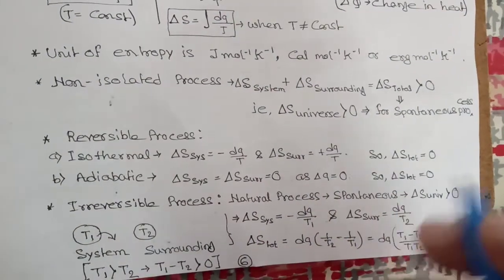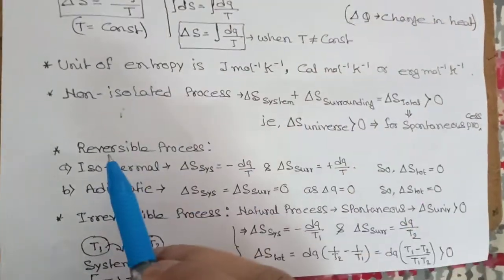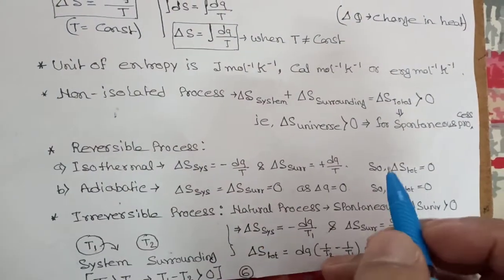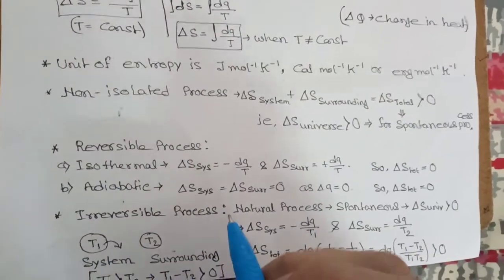Now in reversible process, change in entropy total will be always 0, and for irreversible process, del S should be greater than 0. Always remember, for reversible process, del S will be equal to 0. For irreversible process, del S must be greater than 0.